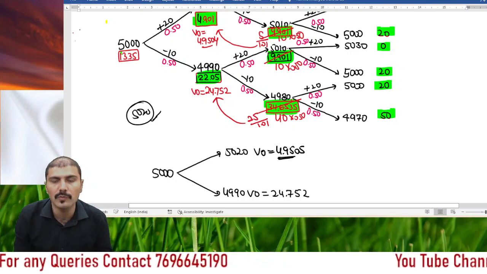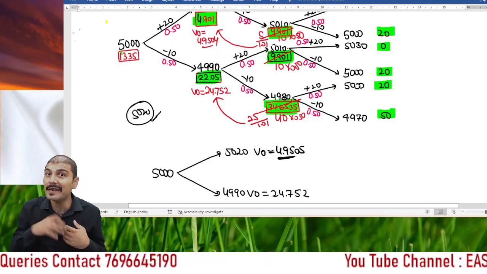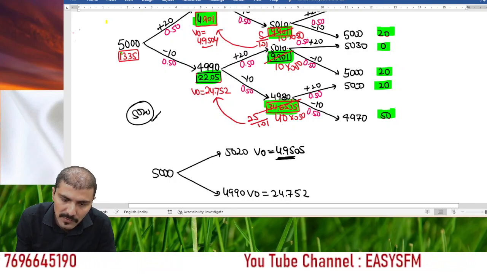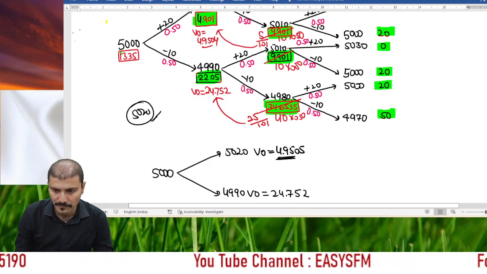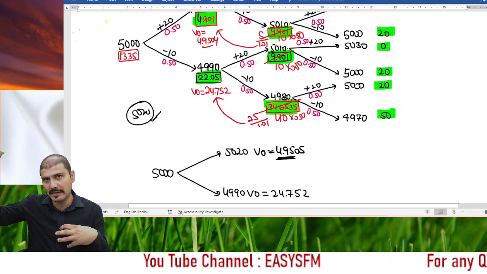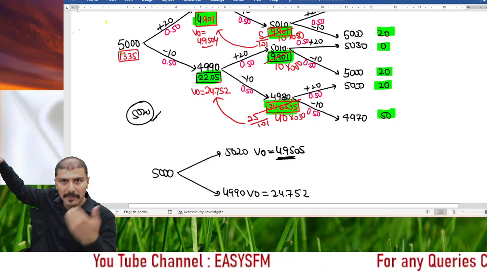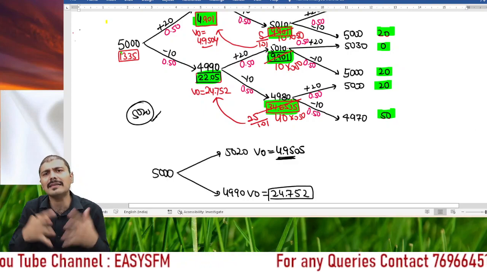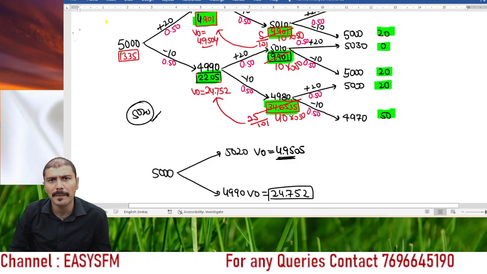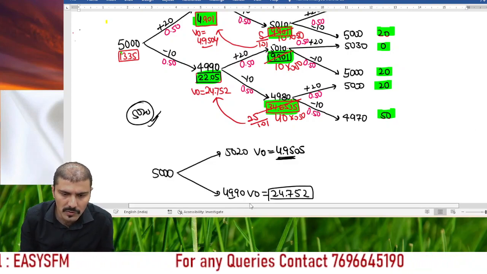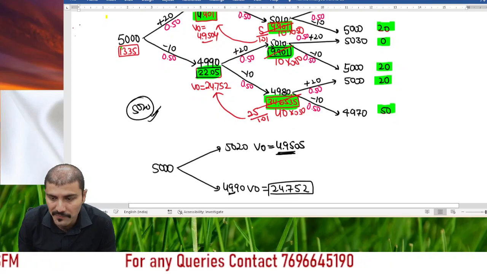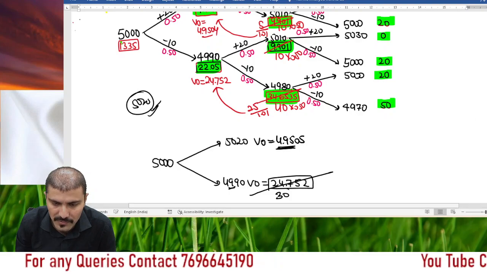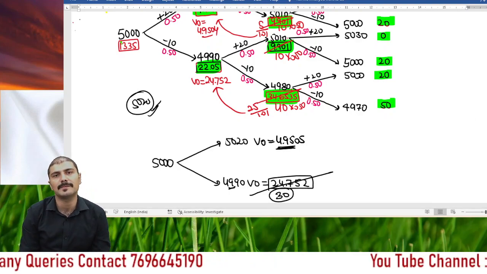So what you should do? Should you exercise early? No. We will not exercise it. We will wait for the second month, right? So in that situation, this will be the benefit that you will generate. If I hold it for the second month, then the present value of whatever benefit you get is 24.752, which is 24 rupees today for the future benefit. What if you exercise it today? Then the exercise price is 5020, the actual market price is 4990, the benefit will be 30 rupees. So we should try to get the benefit of 30 rupees. That is the game, right?